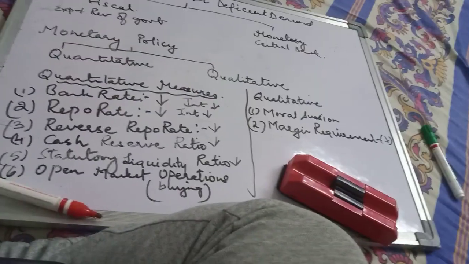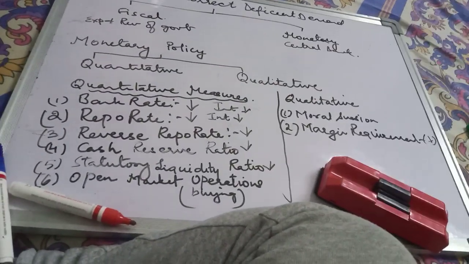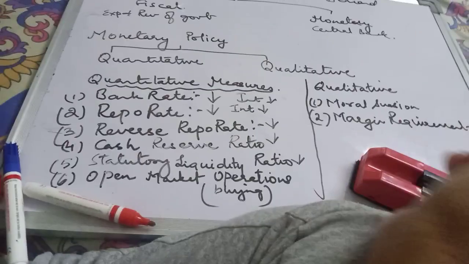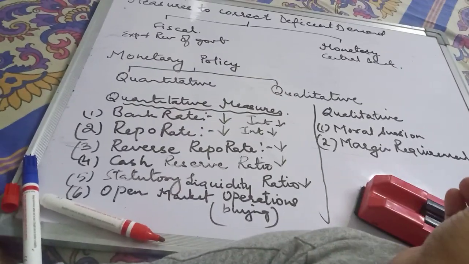Moral suasion: direct commercial banks to increase credit. Margin requirement reduce.